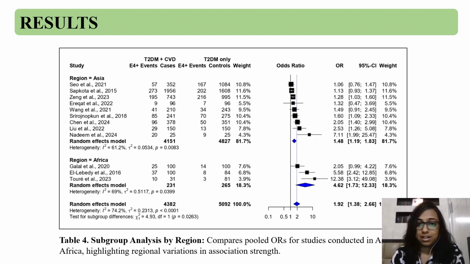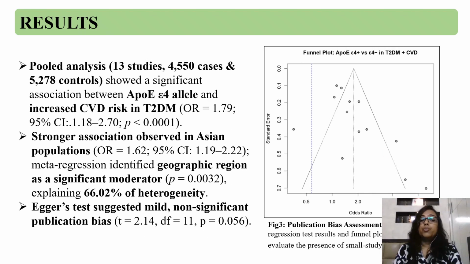Even more interestingly, when we looked at geographical differences, this showed that Asian people showed higher risk as compared to African people. Our meta-regression analysis confirmed that geography plays a key role, explaining about 66% variability across studies. We have also checked for publication bias and found that there is little or no significant publication bias via Egger's test.